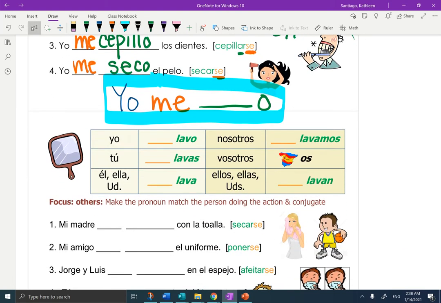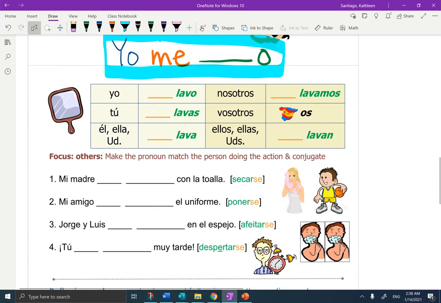What happens if you're not talking about yourself? What if the mirror is reflecting to somebody else? You can see that this is still o, as, a, amos, an. You're going to conjugate your verb. But again, your pronouns are going to change. When you talk about yourself, it's me. Talk about others, it's te. Talk about any one person, it's going to be se. Talking about nosotros, it's nos. And any two or more people, it's still se.